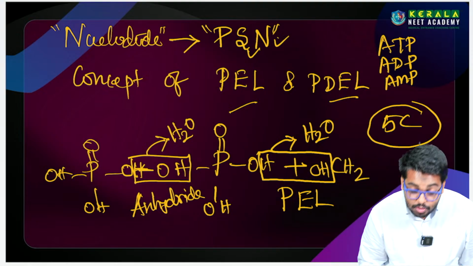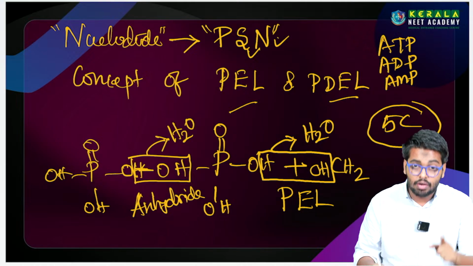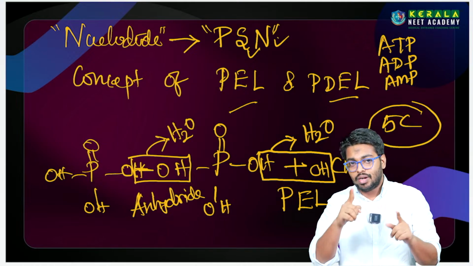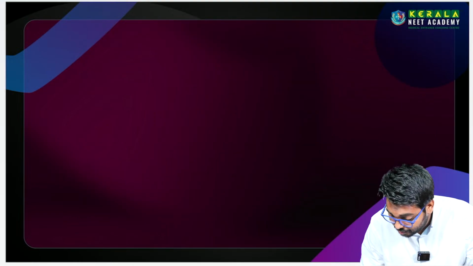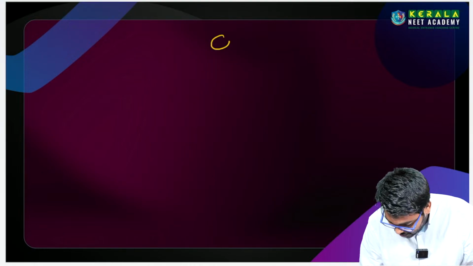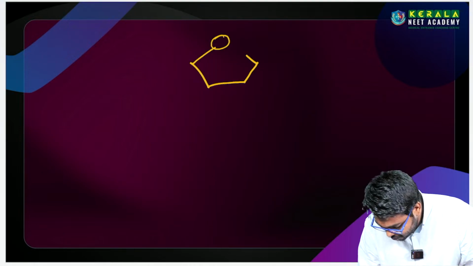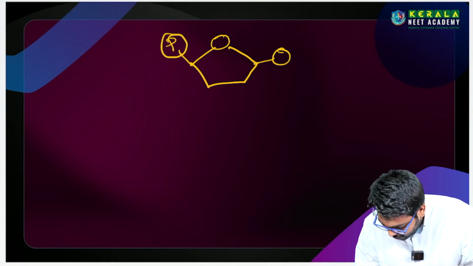So one more phosphate is also adding. That is also an anhydride bond, not a diester bond. That is not a diester bond. Then how does a diester form? How does diester form? So how does diester form? Now, a ribose, this is a phosphate, and here a nitrogenous base.